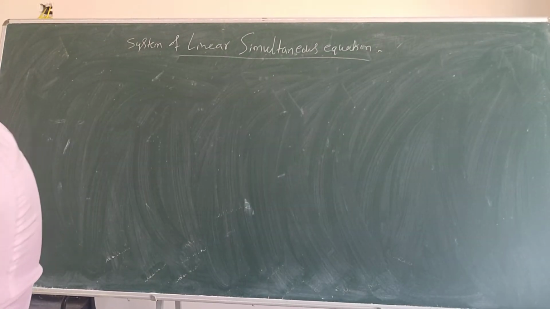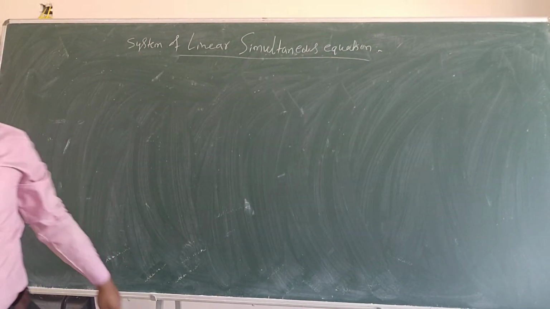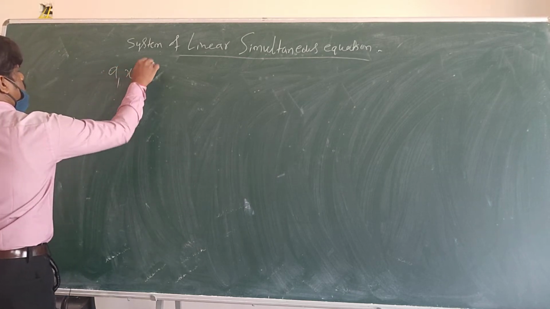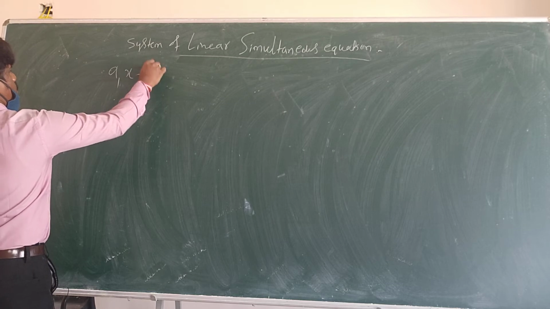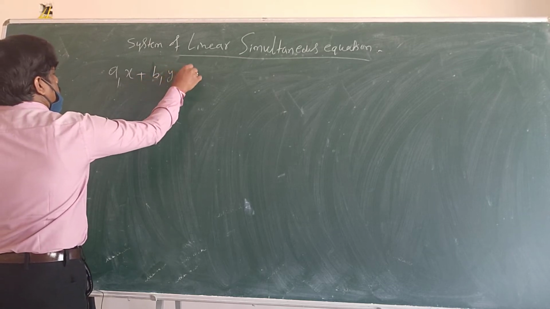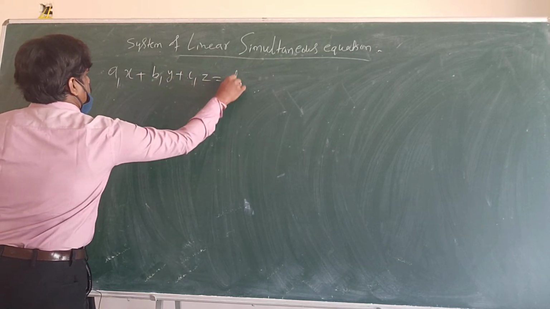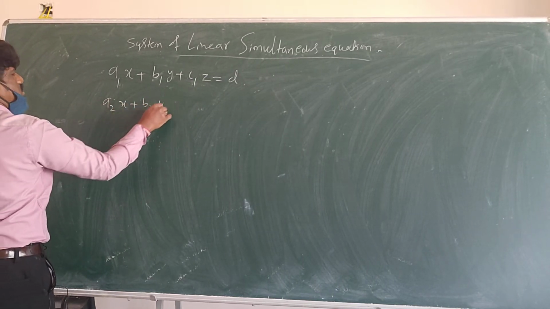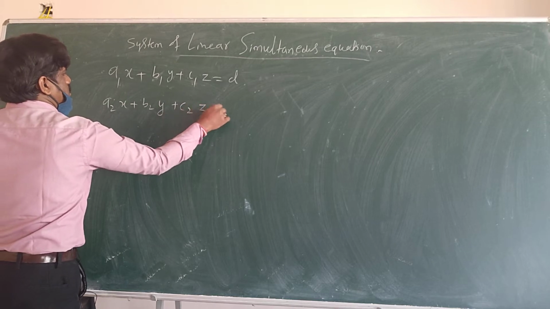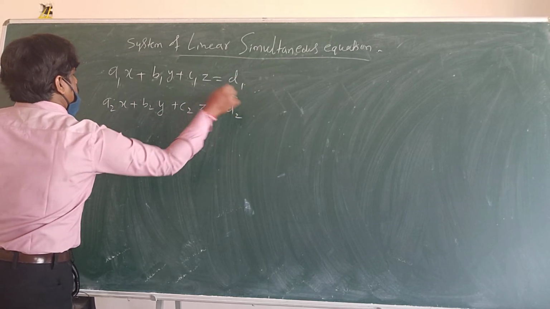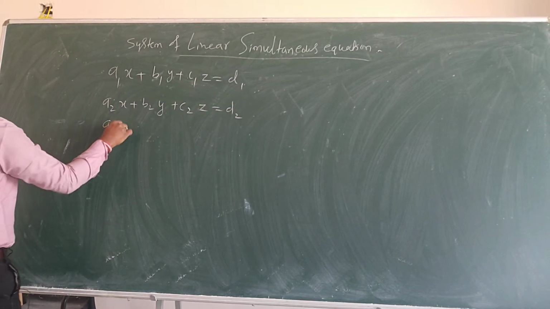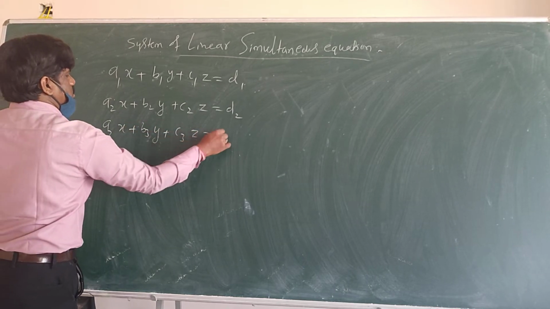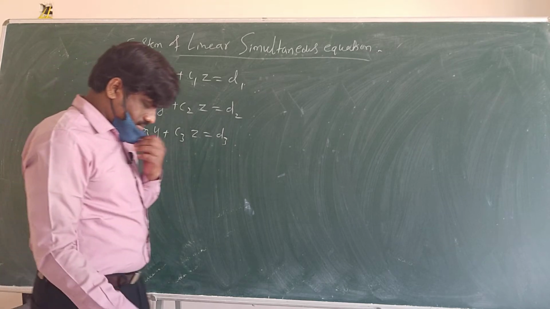See, till now you have learned in 2 variables, no? Now you will learn in 3 variables. Suppose you have a1x plus b1y plus c1z is equal to d1, a2x plus b2y plus c2z is equal to d2, a3x plus b3y plus c3z is equal to d3. Now you have to know this one.